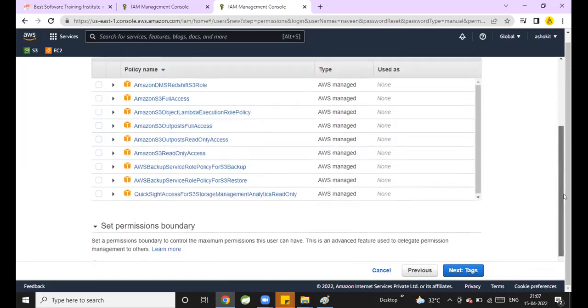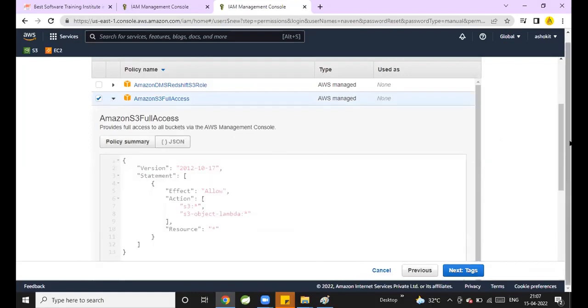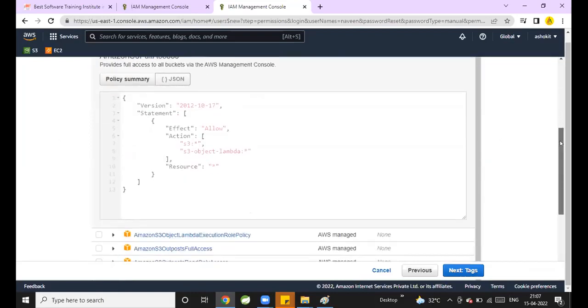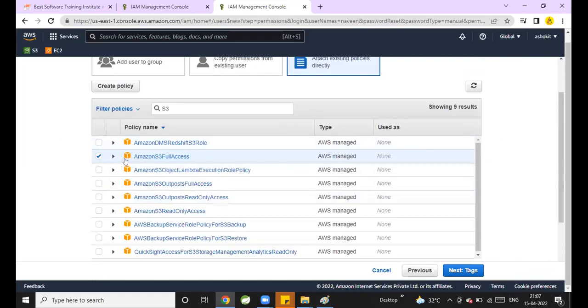Now, giving S3 full access means what? Read, write, delete, all. We are giving all the permissions for the S3. Whenever we give the full access, that person can do everything in the S3.